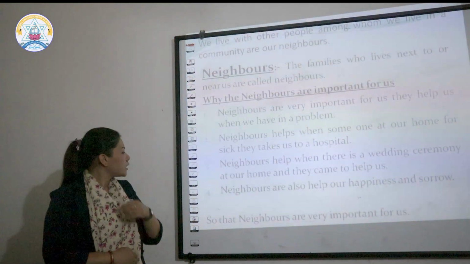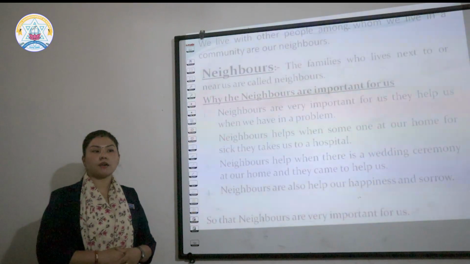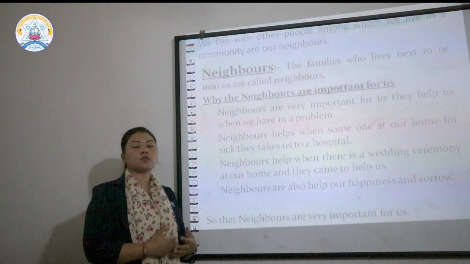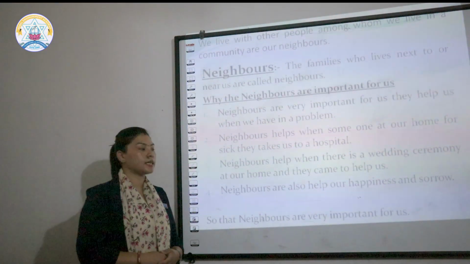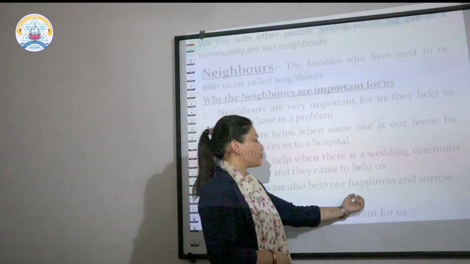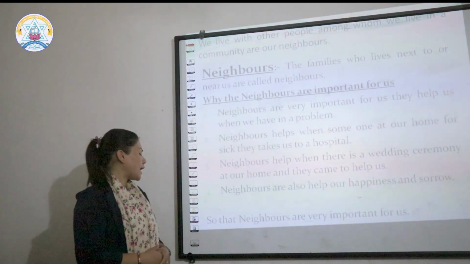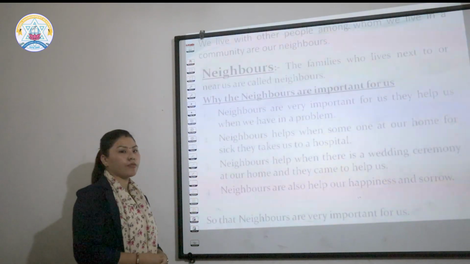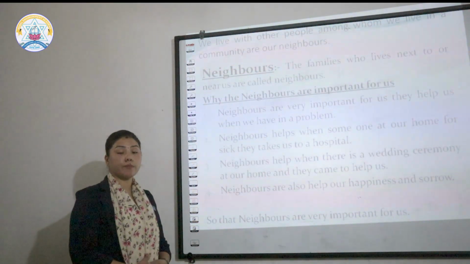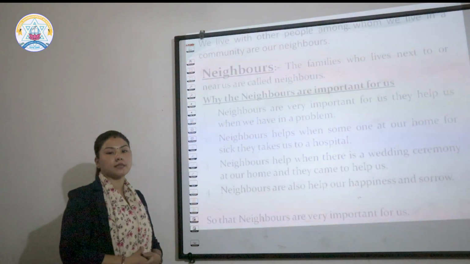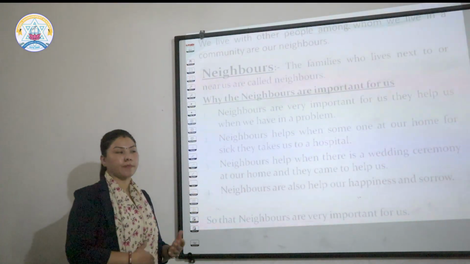Now, fourth, neighbors also help in our happiness and sorrow. Yes, neighbors are the first persons who come in our happiness and also our sorrows. The happiness means our hamro khushi, the sorrow means hamro dukha. So neighbors are very important for us. So we respect them, we are polite to them, and we always help them in return.